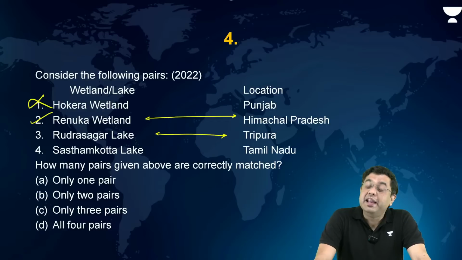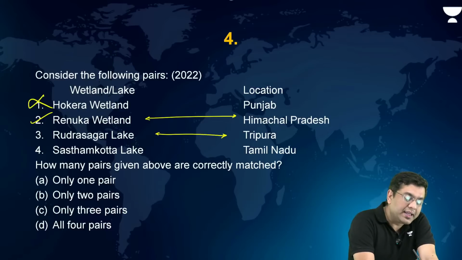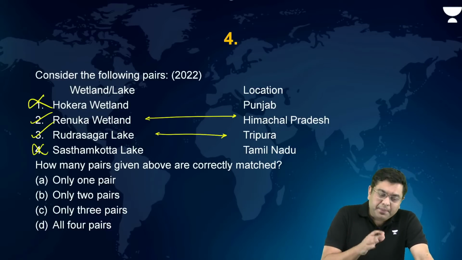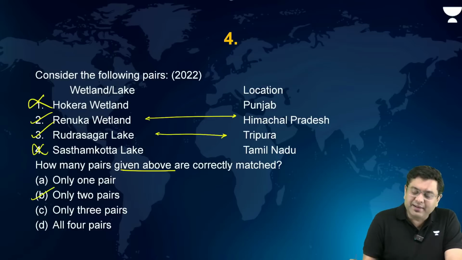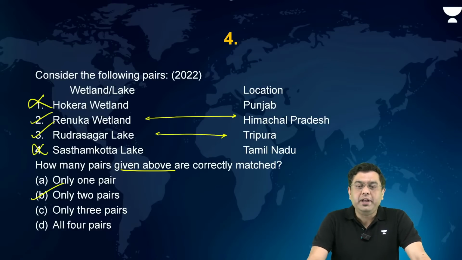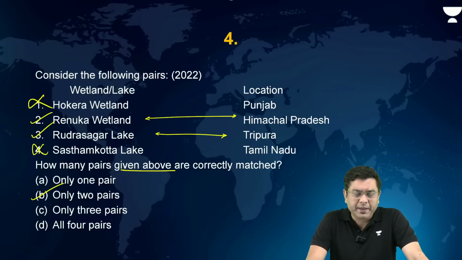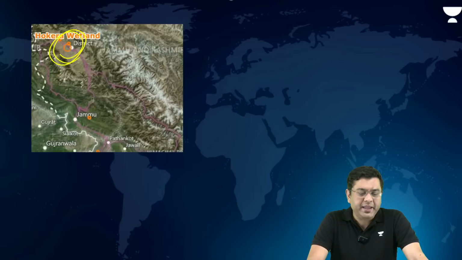Very good. Now, in Kerala, you have three important Ramsar sites. That is the region of Ashtamudi, that is the region of Sasthamkotta as well. So here, this is situated in Kerala. So 2 and 3, they are basically correctly matched. So how many pairs are correctly matched? The answer is going to be B, that is only 2. Yes, Vembanad Kol is also situated there. Good. Now, that is the answer in this case, that is B.